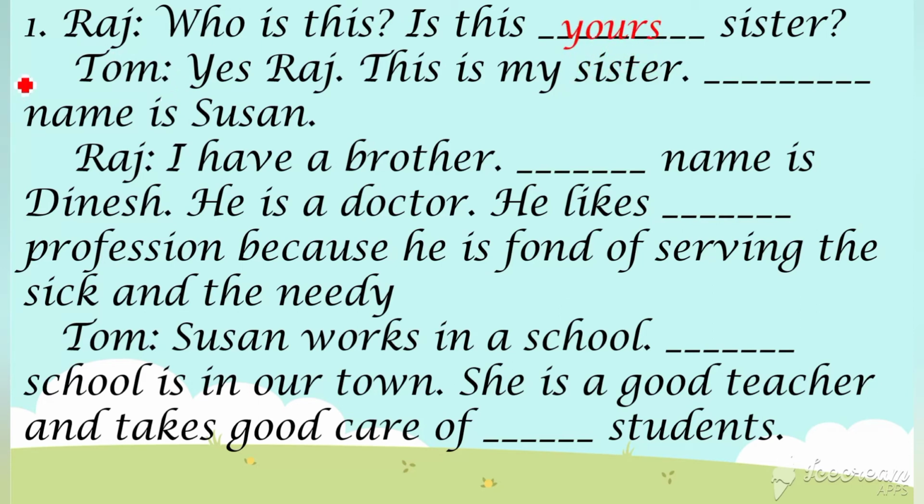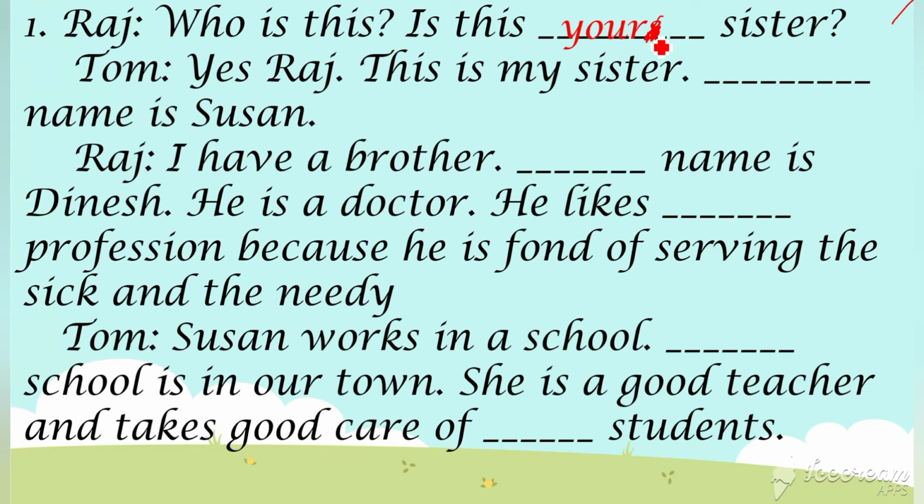I'm so sorry, I have typed it mistakenly. Yes, my dear. Yeah, this is your. Okay, I'm so sorry. Not yours. Your. Okay. Who is this? Is this your sister? And Tom is saying, yes, Raj. This is my sister. Dash name is Susan. So the name of the sister is Susan.